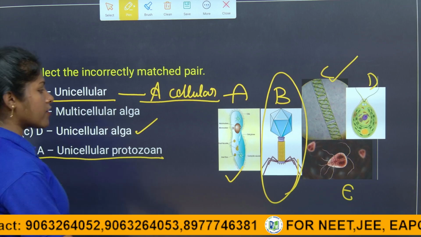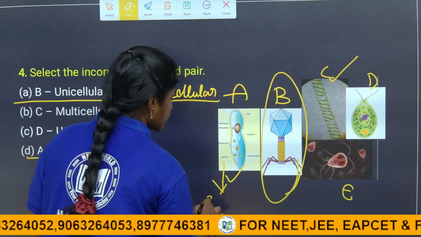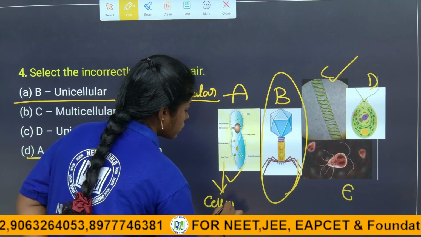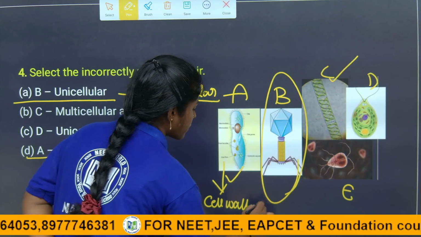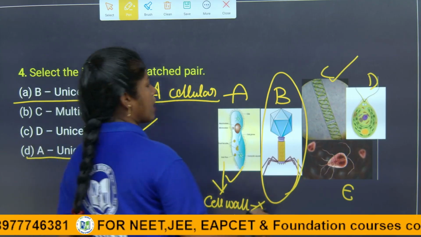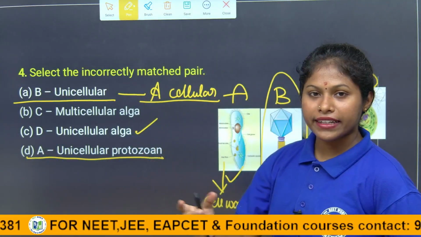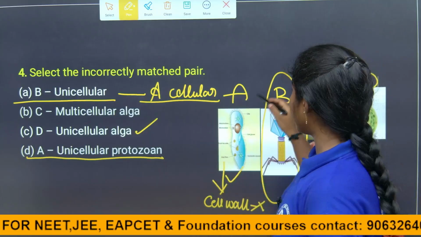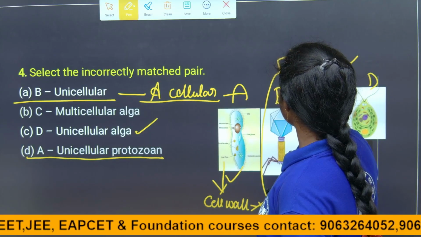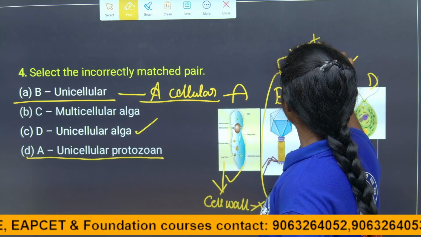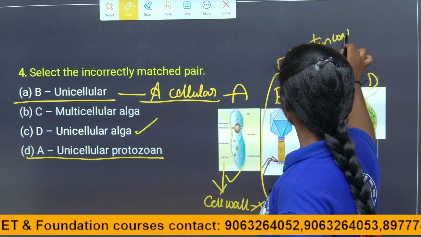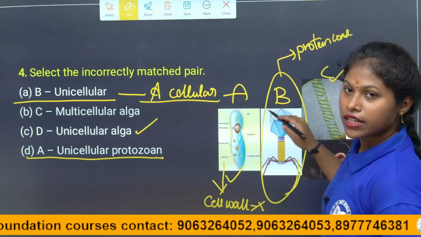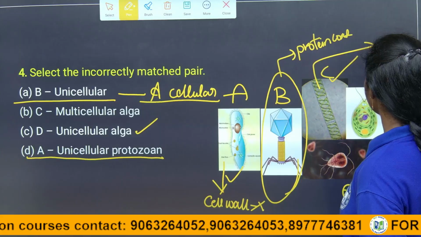Do protozoans have a cell wall, children? Protozoans do not have a cell wall. A cell wall is not present in protozoa, but bacteria have it. The genetic material is covered by the protein coat. Coming to C, having a cell wall, children, of course they have a cell wall.